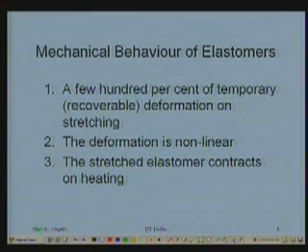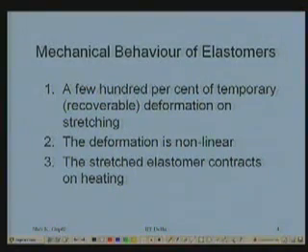Now when we look at the mechanical behavior of an elastomer, it is quite distinct from other materials which we will be talking about a little later. If I test under stress or under force a material like a metal, steel, which is an alloy, or copper or aluminum, I will get elastic elongation not exceeding 0.5%.